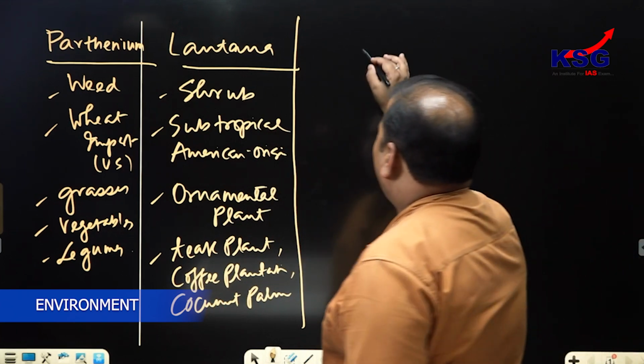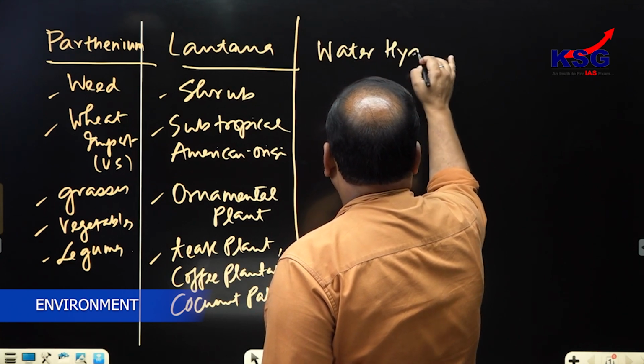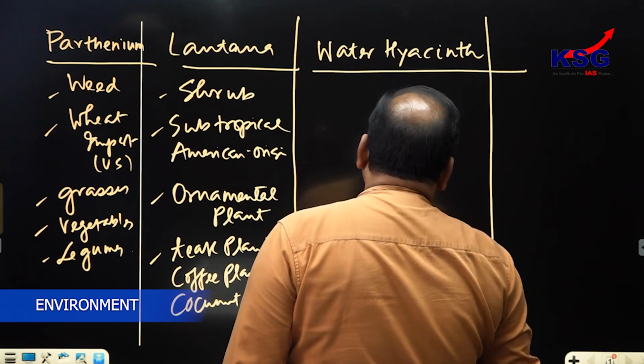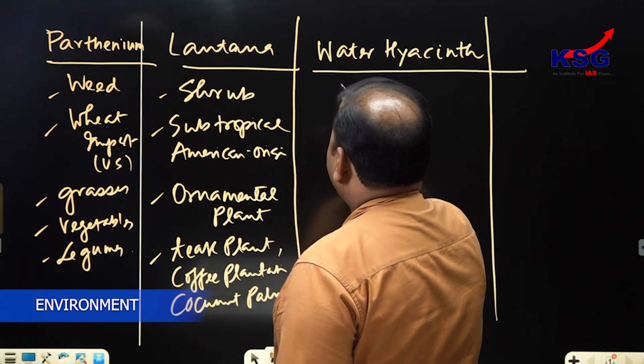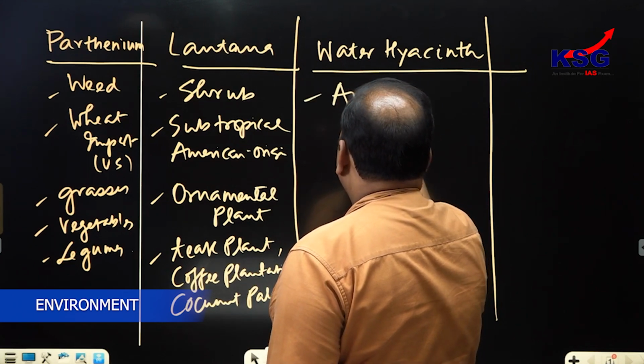Now, another important invasive plant in India is water hyacinth. Water hyacinth is also an ornamental plant, and it belongs to the Amazon basin.